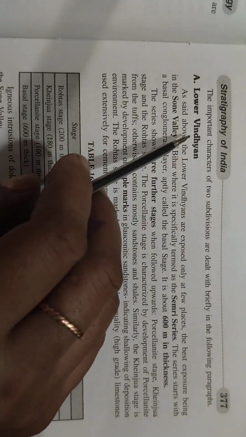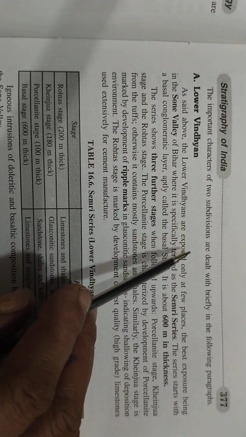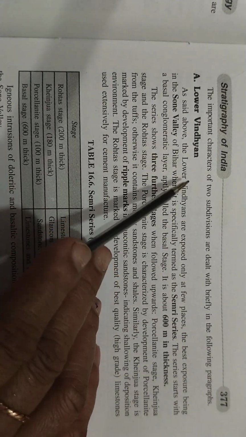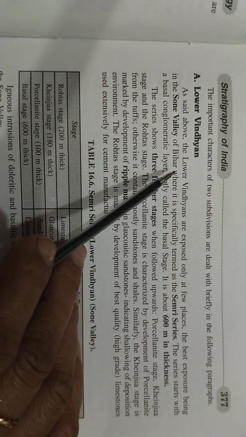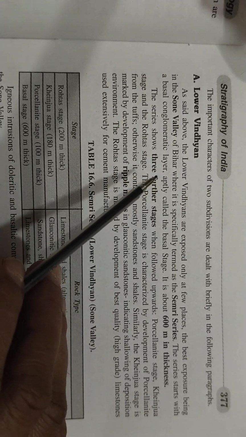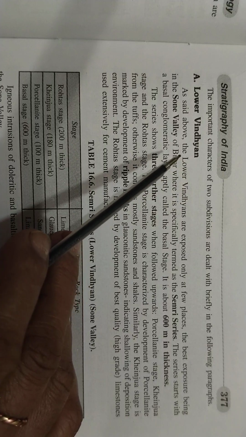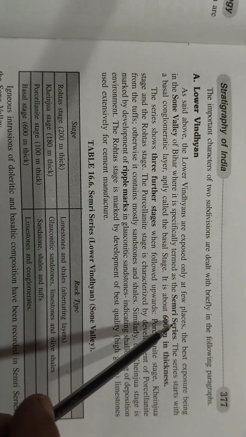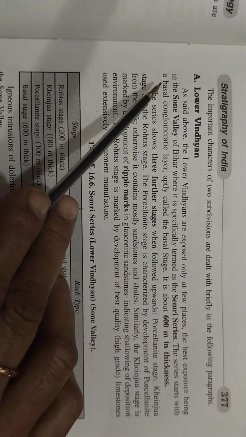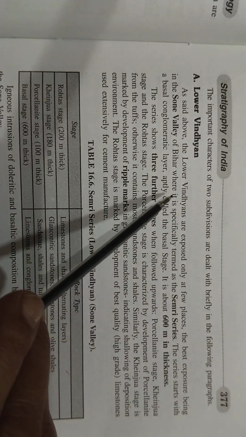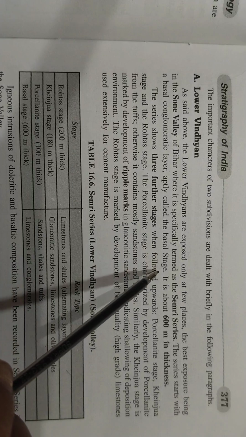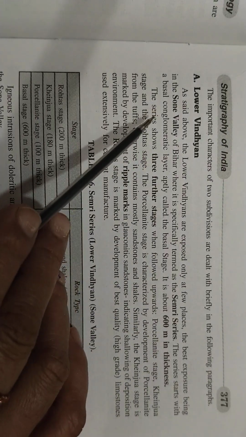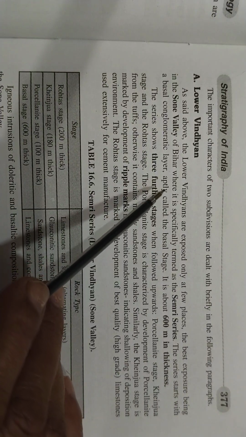The important characters of the two subdivisions are dealt with briefly in the following paragraphs. Lower Vindhyan, as said above. So now this is in detail, we saw the table at a small scale, now this is in detail. As said above, the Lower Vindhyans are exposed only at a few places, the best exposure being in the Son Valley of Bihar, where it is specifically termed as the Semri series. The series starts with a basal conglomeratic layer,